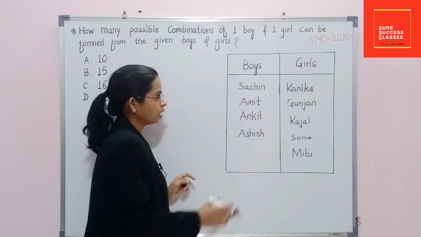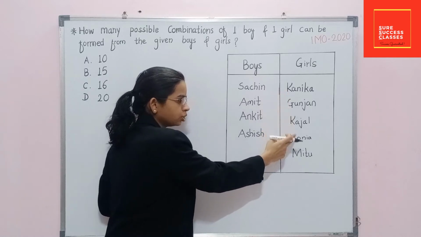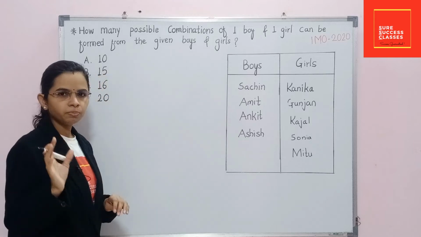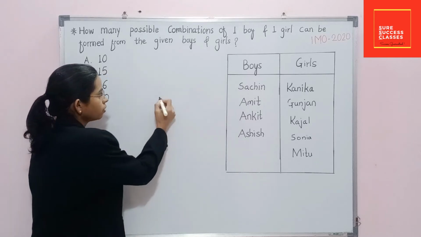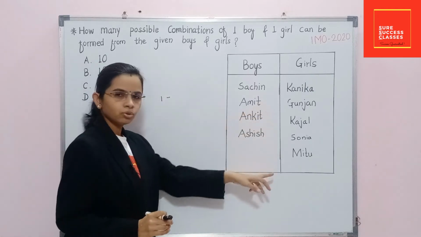In the same way, Amit can form combination with Kanika, Gunjan, Kajal, Sonia, Mitu. Means in simple manner we can say that one boy can form how many combinations? 5 combinations.